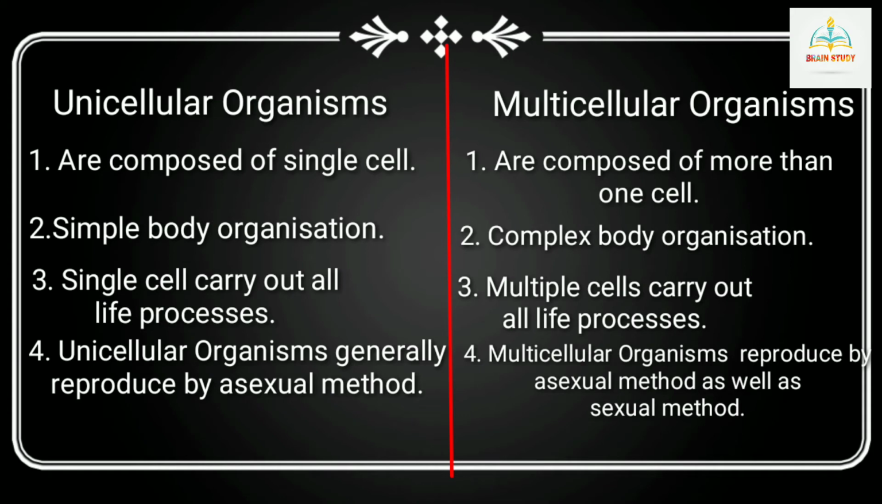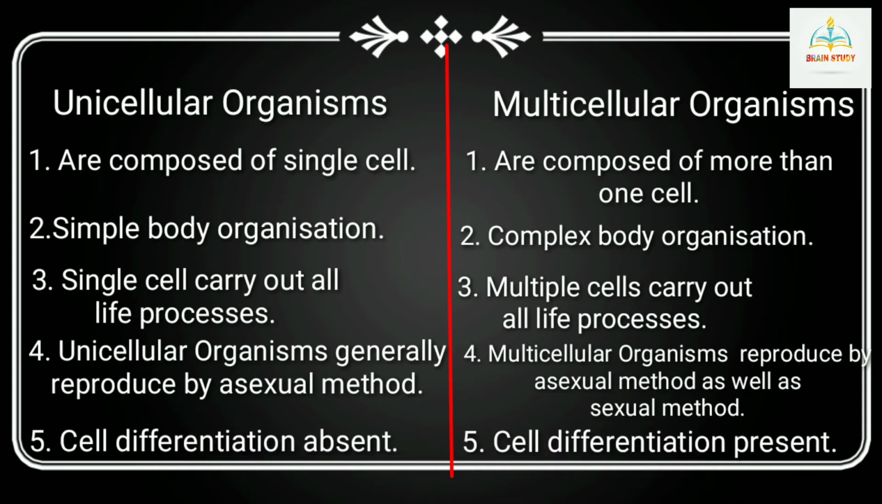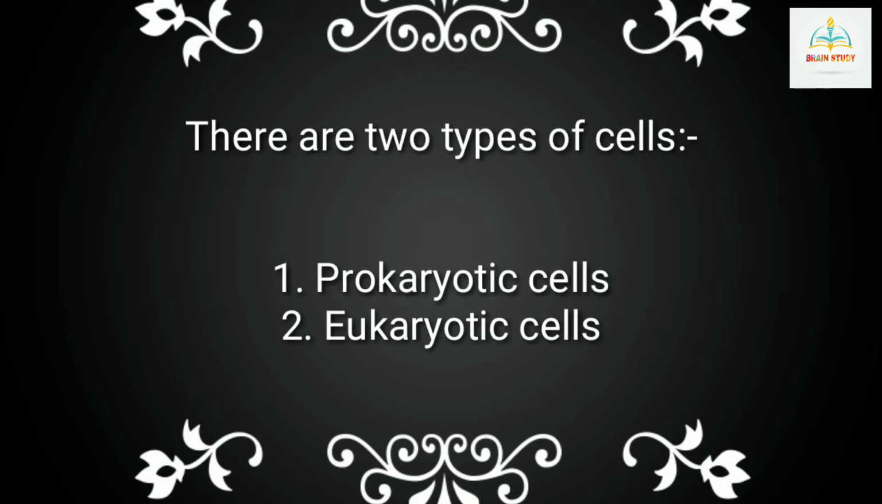Fifth, in unicellular organisms, cell differentiation is absent, while in multicellular organisms, cell differentiation is present. Now, let's proceed to the next topic, types of cell. Cells are similar to factories with different levels and departments that work towards a common objective. Various types of cells perform different functions based on cellular structure. Based on cellular structure, there are two types of cell, prokaryotes and eukaryotes.